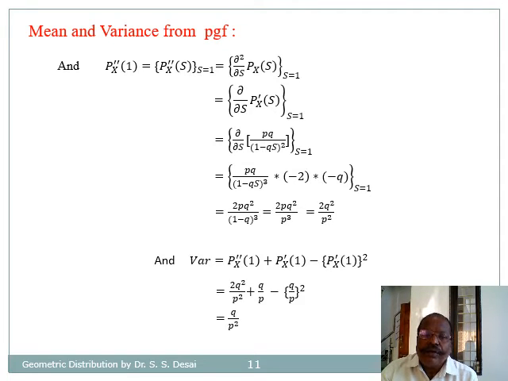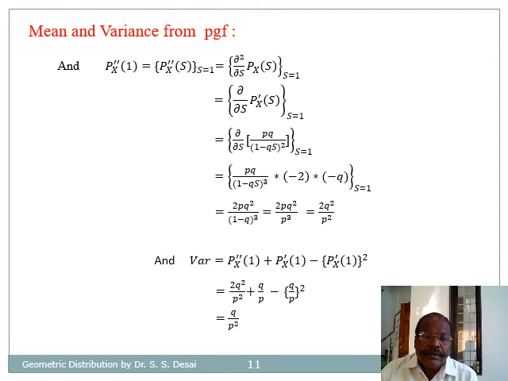And we have seen that the first order differentiation of P_X(s) is p into q divided by (1 minus qs) bracket square, and therefore its differentiation again is p into q divided by (1 minus qs) raised to 3 into minus 2 into minus q, and by putting s is equal to 1, it gives us 2 times p into q square divided by (1 minus q) cube. As 1 minus q is p, it becomes 2 times p into q square divided by p cube, that is 2 times q square divided by p square.